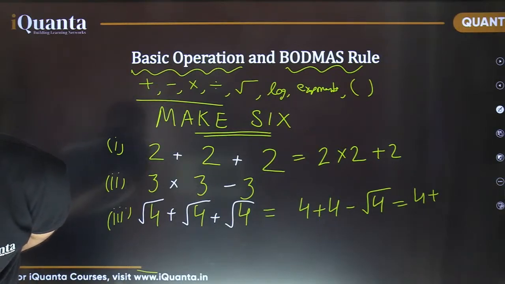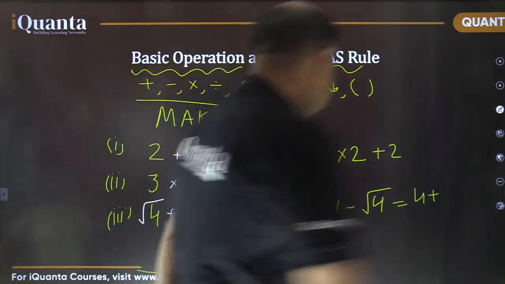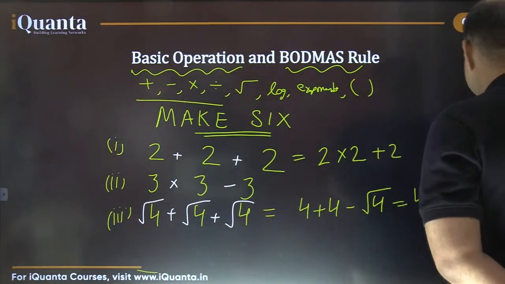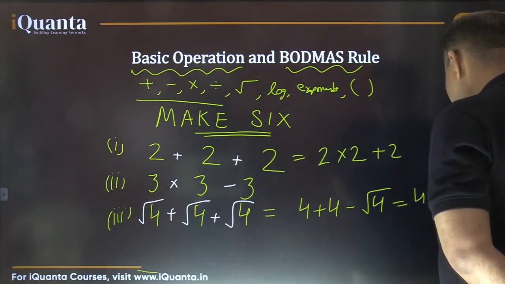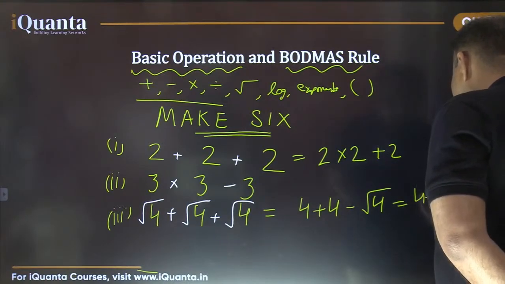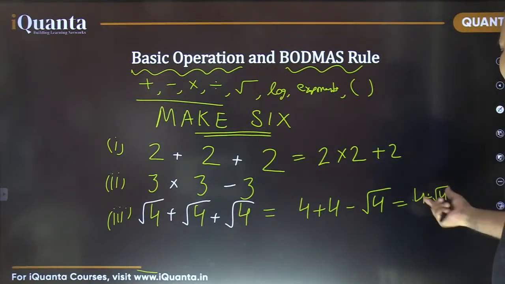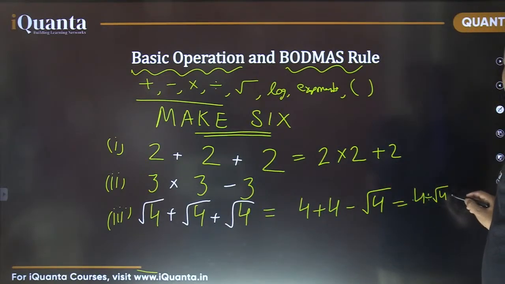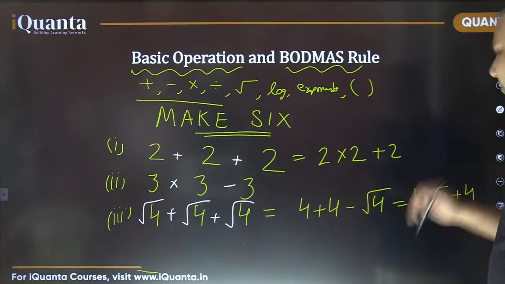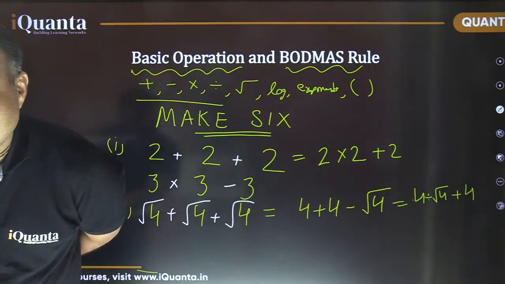Sanat, that's a nice solution. Sanat and AN, yes, they are saying the same thing. Let me write that. So what they are saying is, this 4 is divided by root of 4, which makes it 4 divided by 2, that is 2, and 2 plus 4, that would be 6. Excellent. Wonderful. So nice thinking.